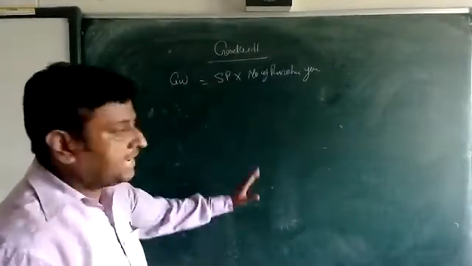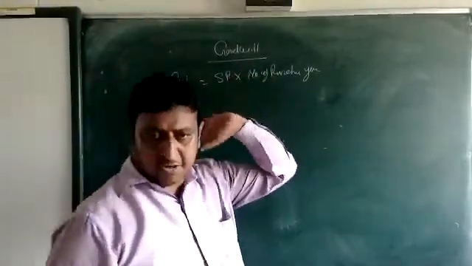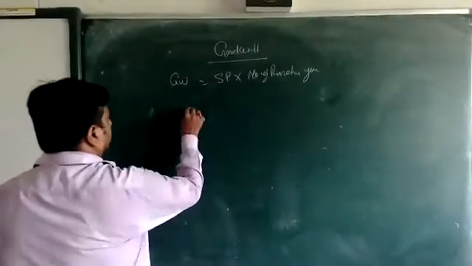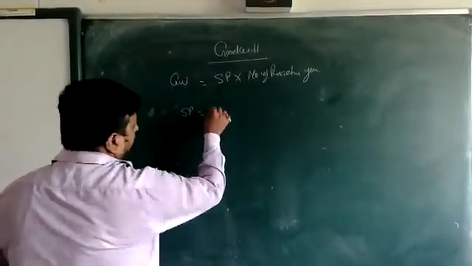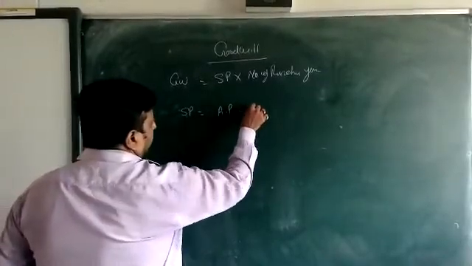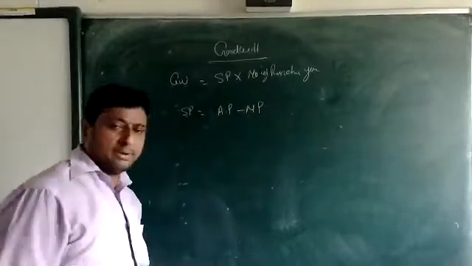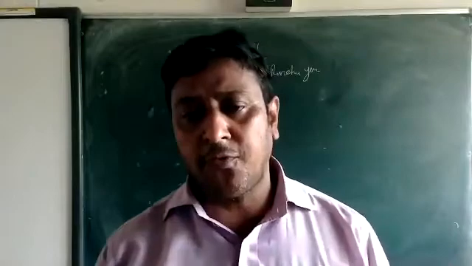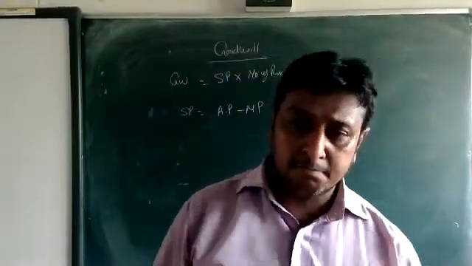Now the problem is, you know the number of purchase years, but you don't know how to calculate the super profit. Super profit is equal to average profit minus normal profit.